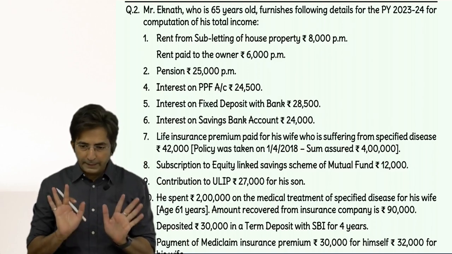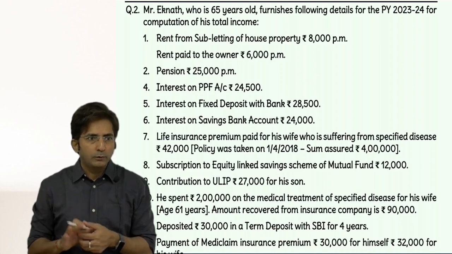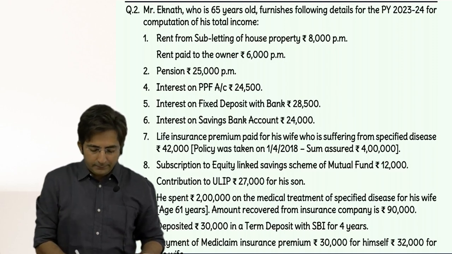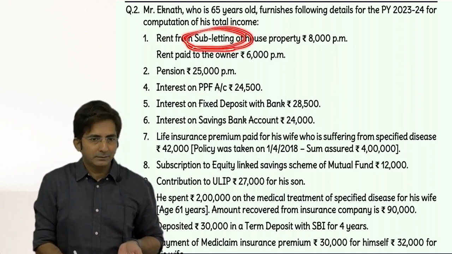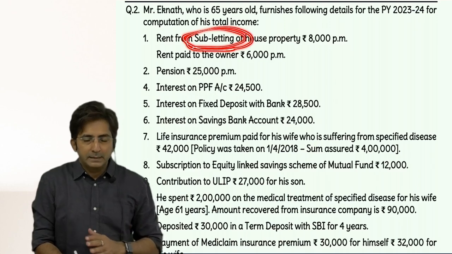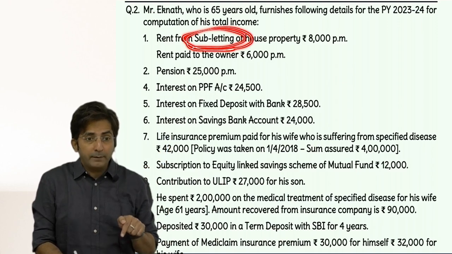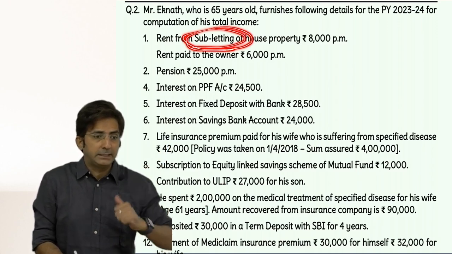So do you know any information about that house? Obviously he has one own house, we have to assume that. And anyway, this house he is not staying in. This is a house which he has taken on rent and given on rent. So this rent paid will not become eligible in 80 GG.